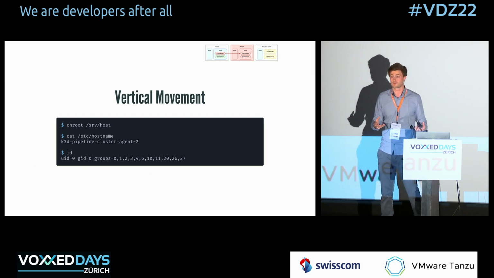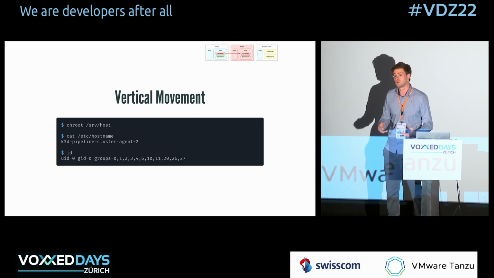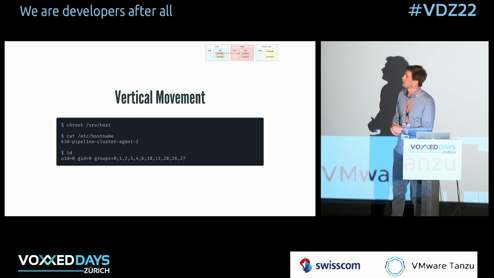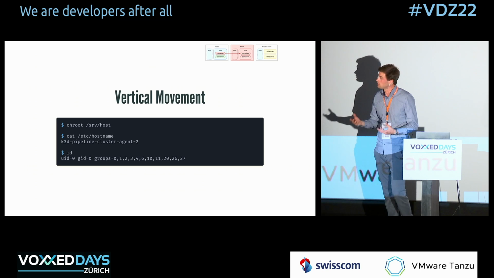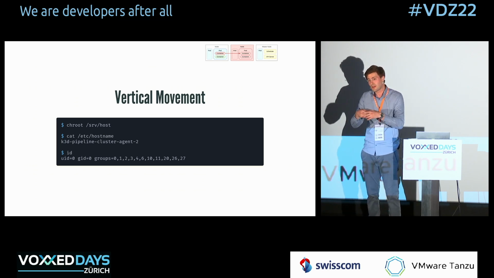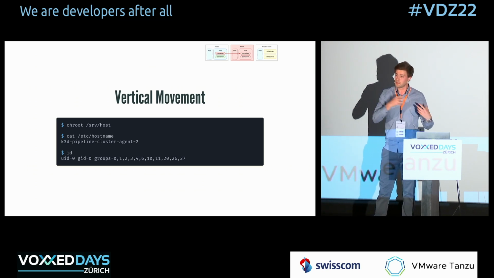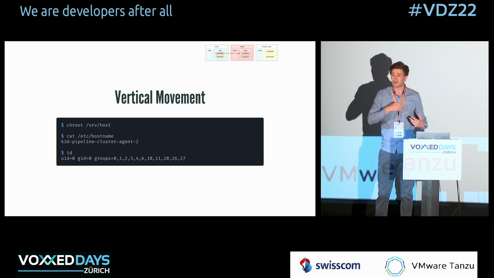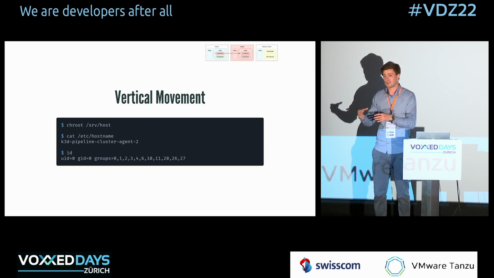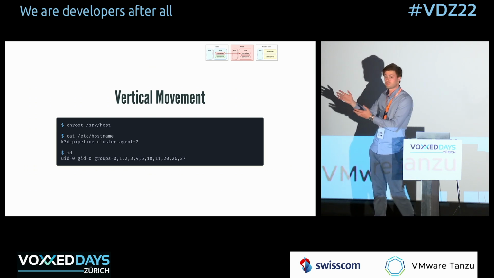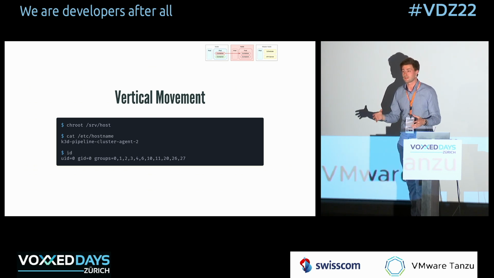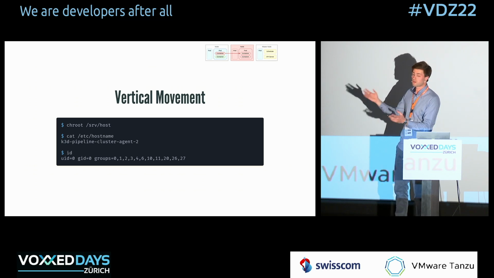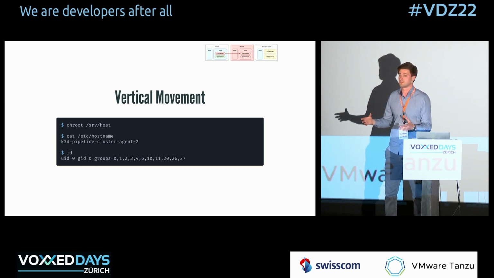K3D already gives me information what kind of Kubernetes distribution I'm running in. We'll see that later. And the most important part, I can check my user ID. And because I was root in the container when I escaped, I kept the user ID 0, so there was no mapping performed between the container and the host. So I'm actually root on the node file system at this point. So I can do whatever I want on that node. I essentially own the node, all right?